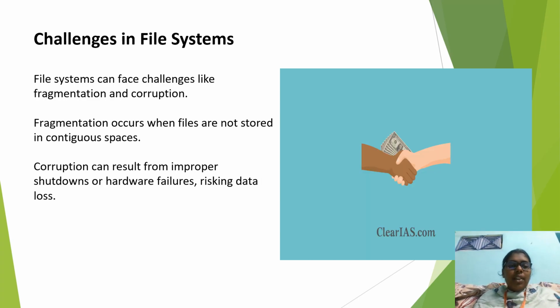Challenges in file systems. File systems can face challenges like fragmentation and corruption. Fragmentation occurs when files are not stored in contiguous spaces. Corruption can result from improper shutdowns or hardware failures, risking data loss.